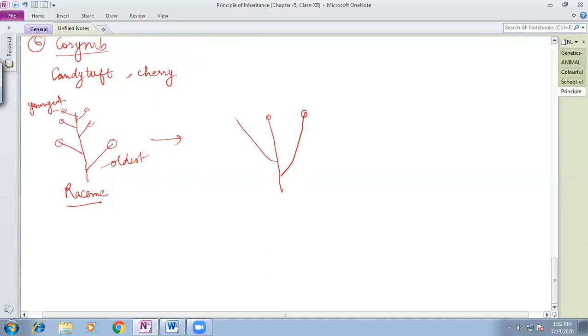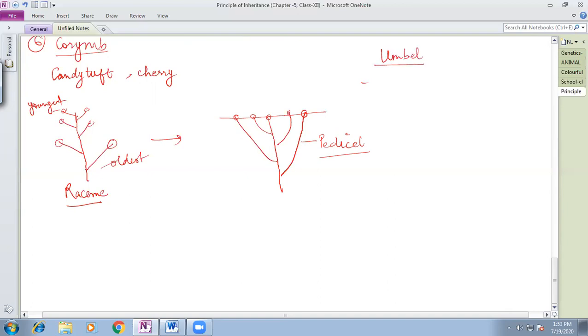Here also, just see, in this case also, because of the unequal growth of the pedicels, all the flowers came to one equal level. Here they all are present on the equal level. So that kind of inflorescence is called the corymb type of inflorescence. And after that, the next is umbel.